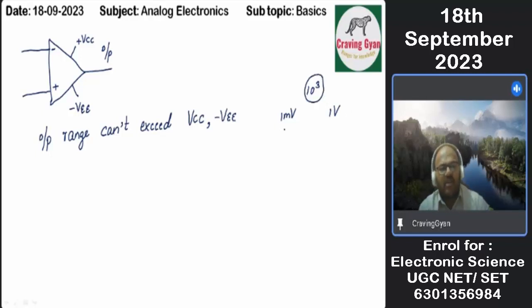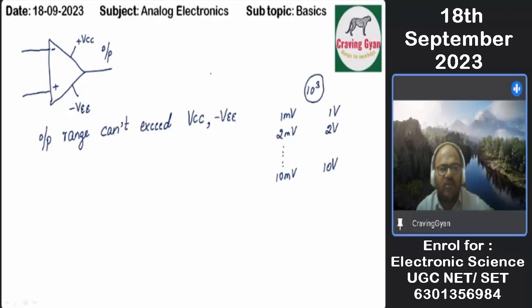Suppose I am applying 2 millivolts, what is the output? 2 volts I am getting. Similarly, if I am applying 10 millivolts, the amplification factor is fixed, so I'll be getting 10 volts, right?